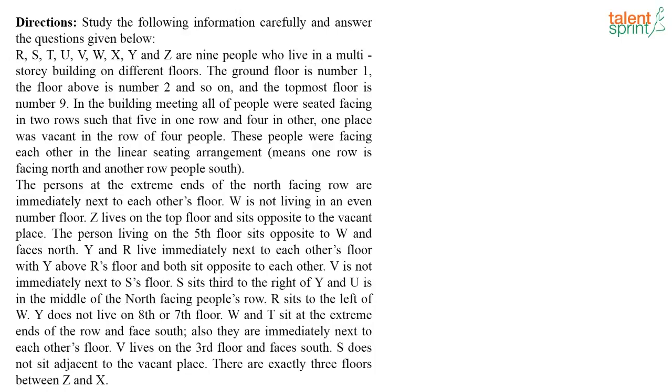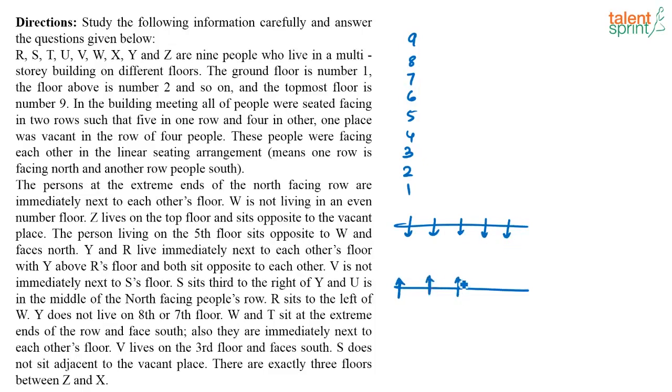Okay, so first, these people are living in 9 different floors, right? 9, 8, 7, 6, 5, 4, 3, 2, 1. Then they are sitting in 2 parallel lines. They are sitting facing opposite to each other. So 1, 2, 3, 4, 5, like this. Now, let us look at the conditions that are given.